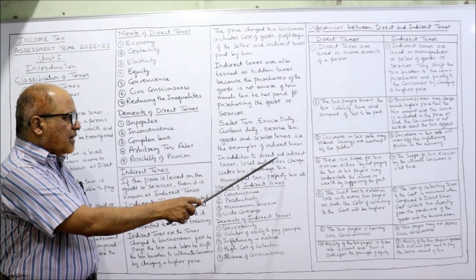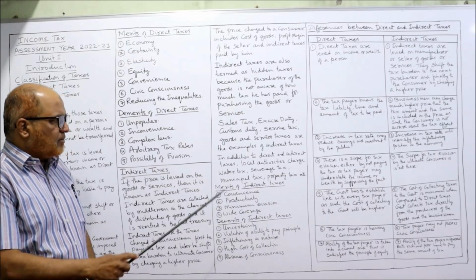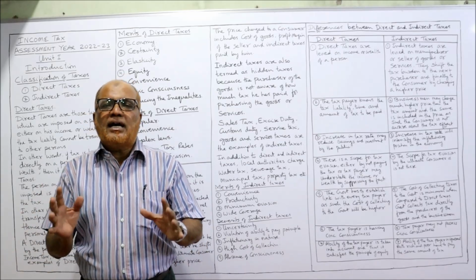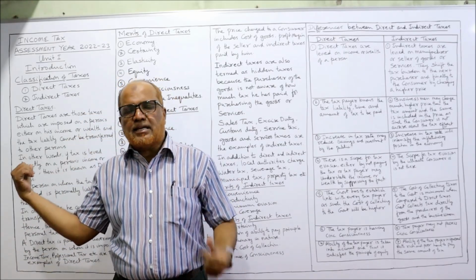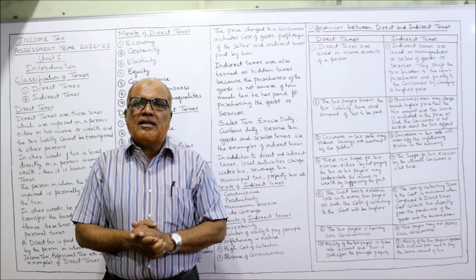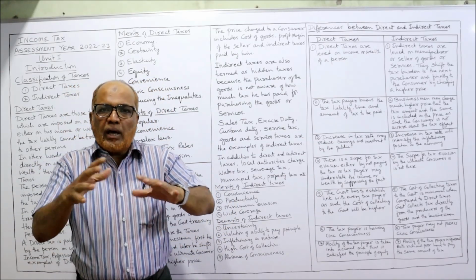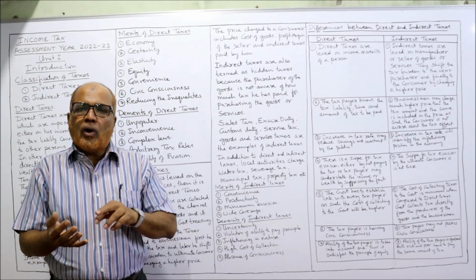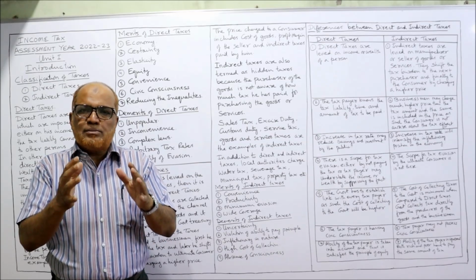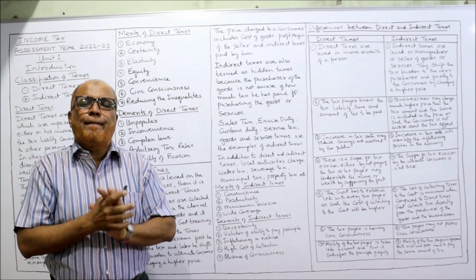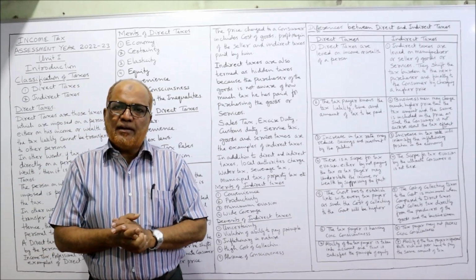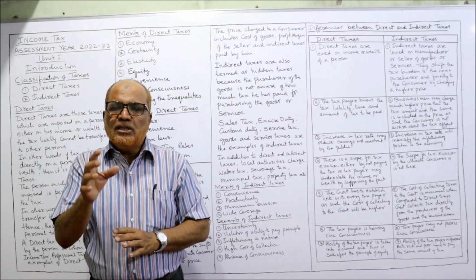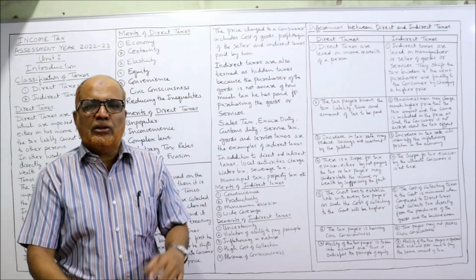Now, in addition to direct and indirect taxes, local authorities charge water tax, sewage tax, municipal tax, property tax, etc. So don't think that taxes are only two types, that is direct and indirect. Apart from these direct and indirect taxes, the local authorities, the municipalities, will take taxes in the form of water tax. That means the government is bringing water to the houses of the people. For that, tax is applied. Similarly, sewerage tax is there, property tax is there. So these are the local taxes which are imposed by local authorities.